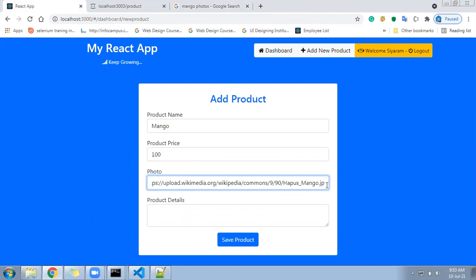You can modify something, because once you do any changes here, a state will get created. So maybe one character you can delete and add. Suppose here was 90, so I deleted 9. Again, I wrote 9. That means the state got updated. Then it will go to your this one.